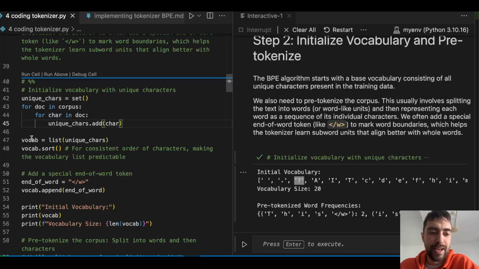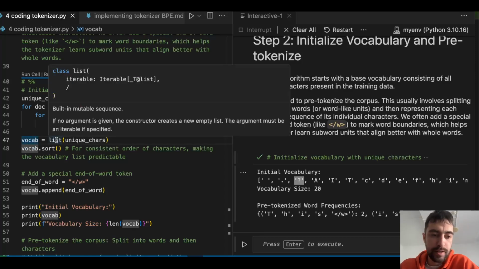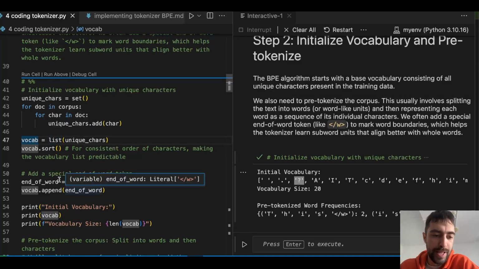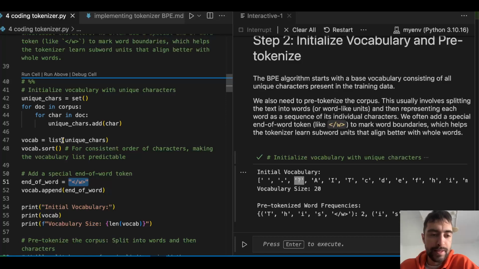And then to create a vocabulary, we will convert this set to a list. We will later expand this list with a new end-of-word token, for example. This is being sorted for consistency, for reproducibility, or to find bugs later.